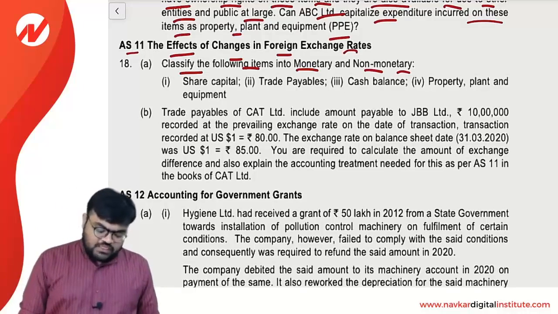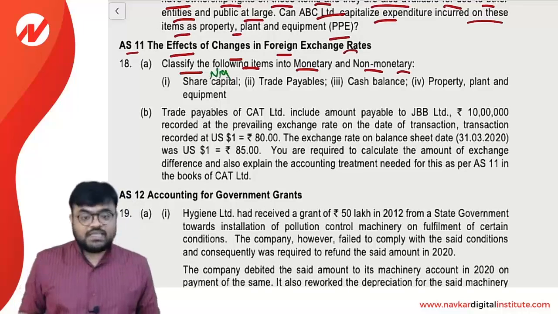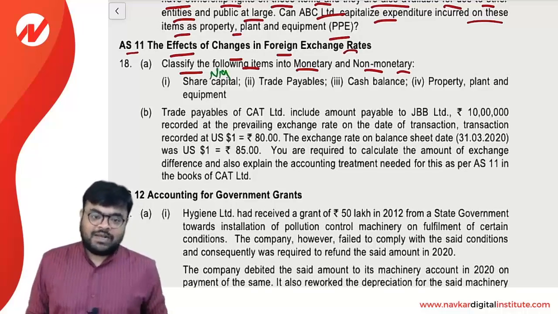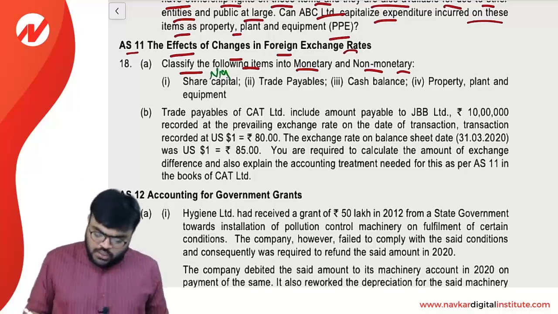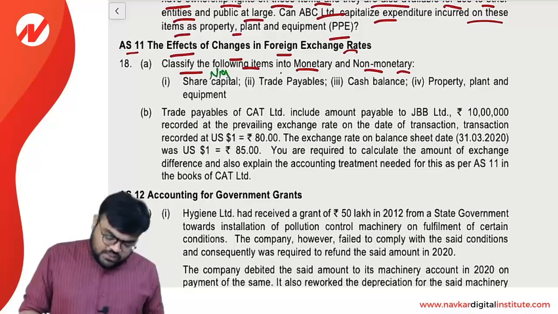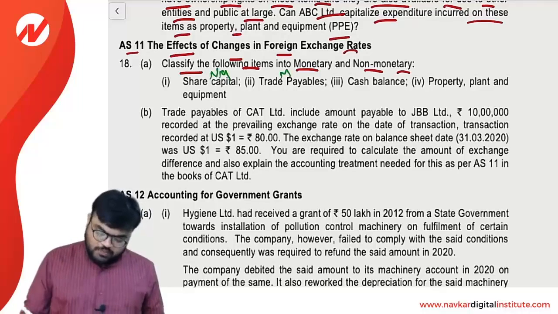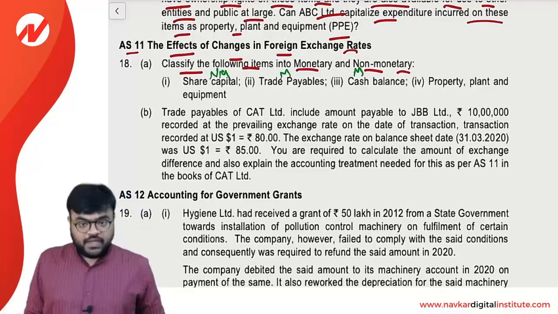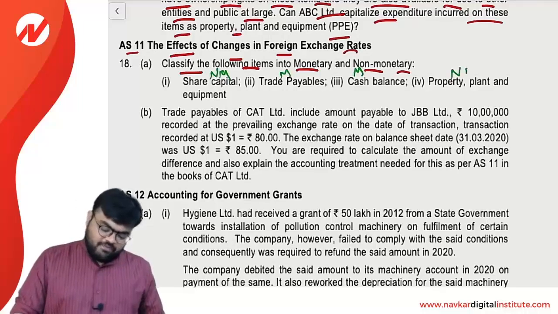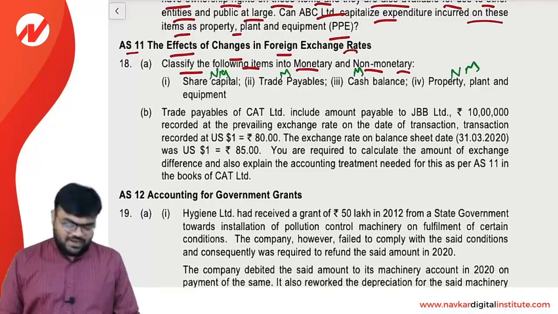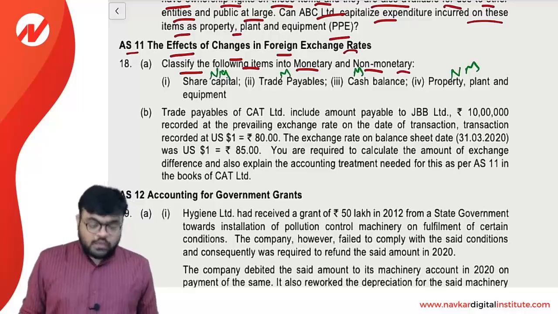First of all, if we discuss share capital, simply, share capital will be considered a non-monetary item because the amount is not fixed under the contract and it is not an asset or liability. Trade payable is monetary, cash balance is again monetary, but property, plant and equipment is non-monetary. Clear? So it was a very easy question.